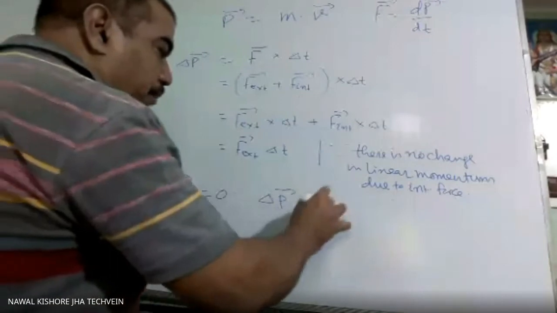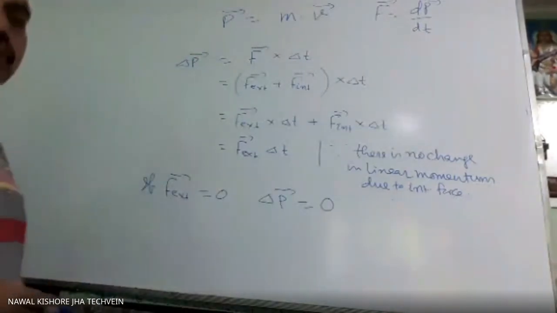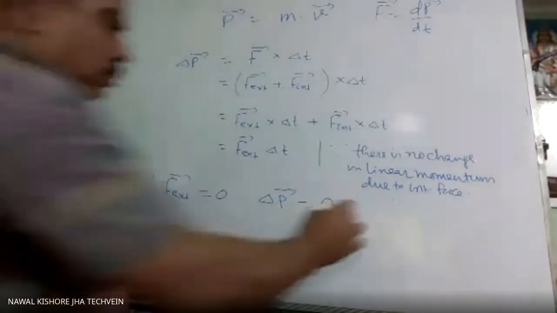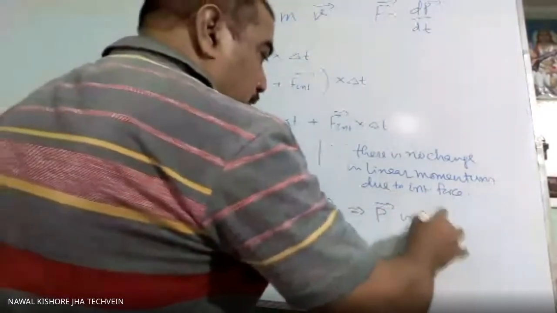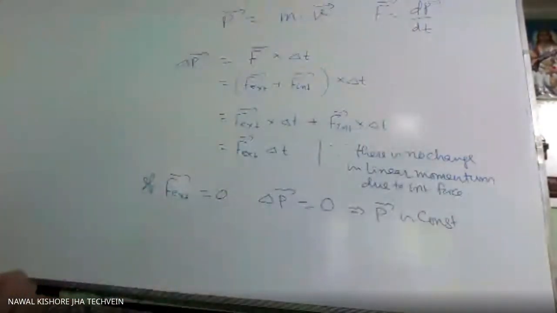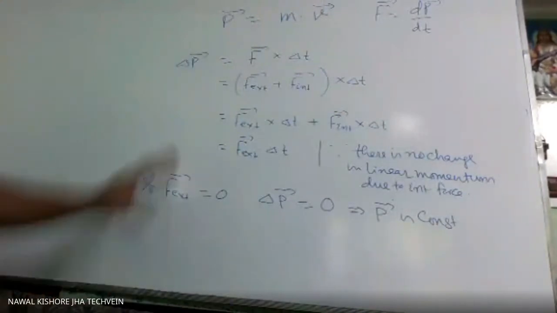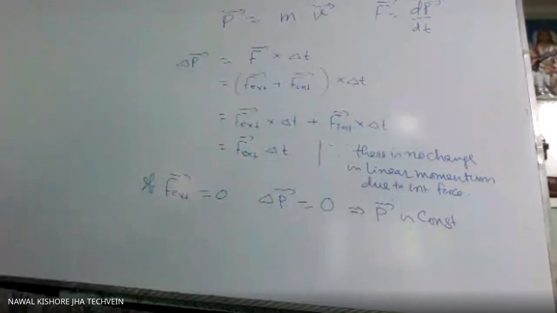Delta P will be zero. That means P is constant. Linear momentum of the object will be constant. And this statement is the law of conservation of linear momentum.